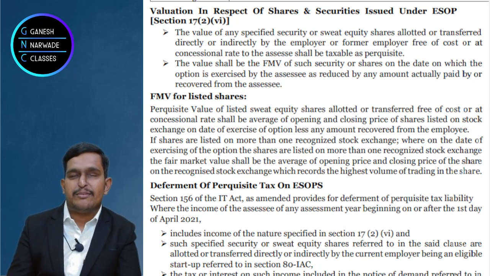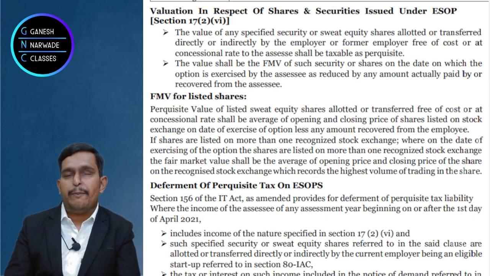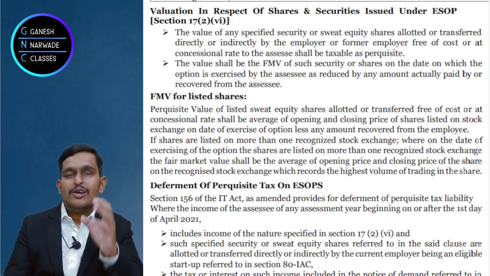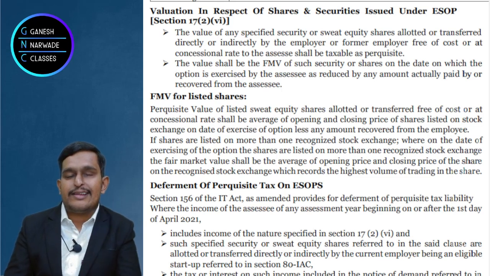That will be the fair market value. But suppose on that day the trading did not happen. Suppose on Saturday the employee exercised the option, and on Saturday the trading doesn't happen. Right? Monday to Friday only trading happens. Saturday no trading. So now what to do?